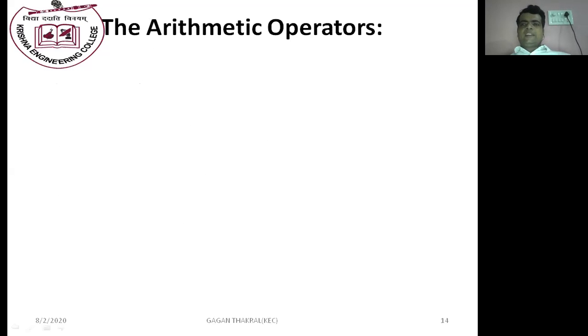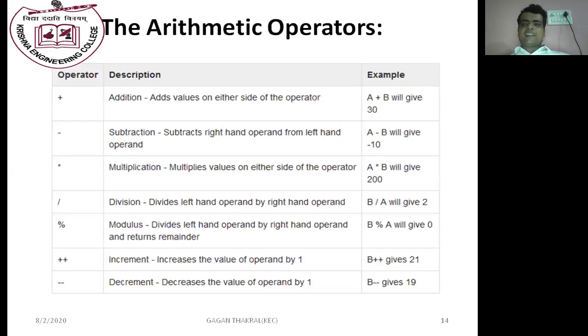The arithmetic operators. The arithmetic operators are the simple operators which perform operations like addition, subtraction, multiplication, division, modulus, increment and decrement. Here in this slide, I will show the example of addition. Java arithmetic operators are very similar to C and C++ arithmetic operators. First operator is the plus arithmetic operator, which is used to perform summation.